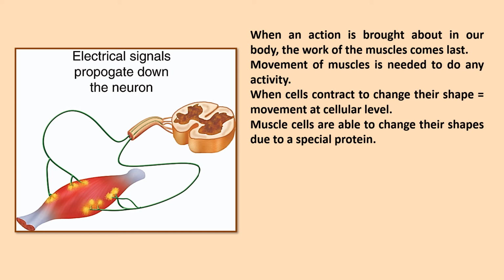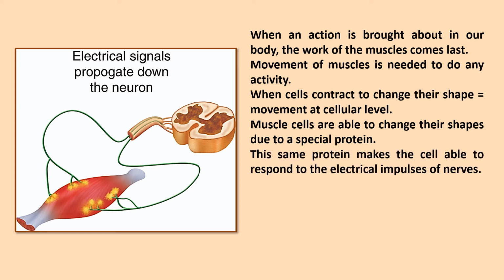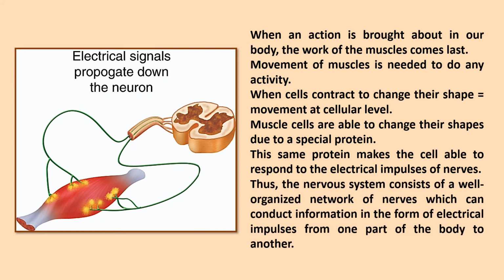Muscles are able to change their shape due to a special protein, and the same protein makes the cell able to respond to electrical impulses of nerves. Thus, the nervous system consists of a well-organized network of nerves which can conduct information in the form of electrical impulses from one part of the body to another.